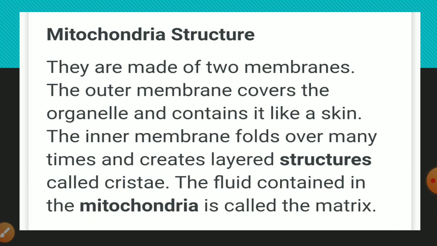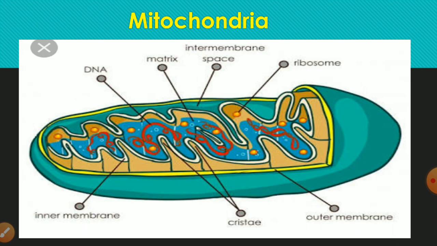Something about the structure of mitochondria. Mitochondria is a double membrane bound structure. The outer membrane forms the continuous limiting boundary of the organelle. The inner membrane is discontinuous and rough, with folding. The inner membrane of mitochondria has many infolding projections into the matrix. These folds are called cristae. You can see these cristae in this slide.